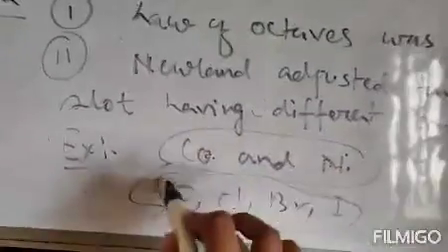These two elements have different properties, but they are arranged in the same slot. That means in the halogen slot, that is fluorine, chlorine, bromine and iodine, these two elements are kept in the same slot. They have different properties from the halogens, but they are arranged in this halogen slot. So this is the second limitation of the law of octaves.